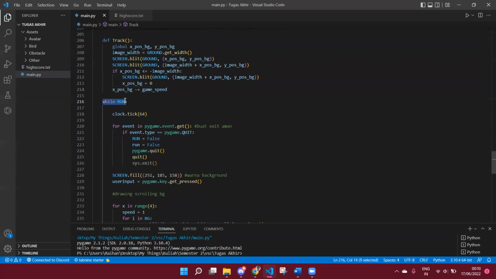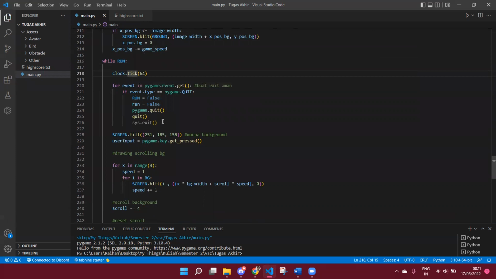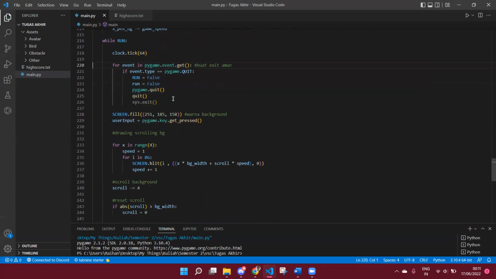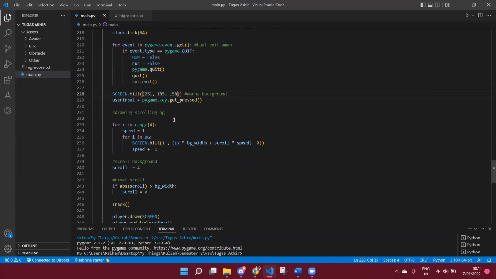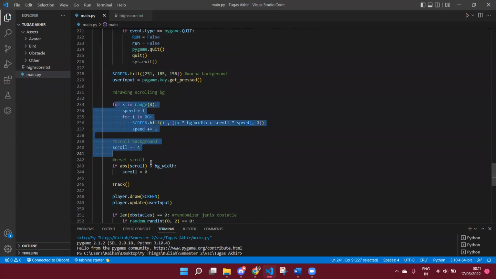And then here's the main run loop, the while loop. The run here is true, and this means that the game is running at 64 frames per second. This part is just to make sure that the exit is safe. When we use the top right X button, this will fill the screen with color, and then this will control the background. I use a for loop 2 times.